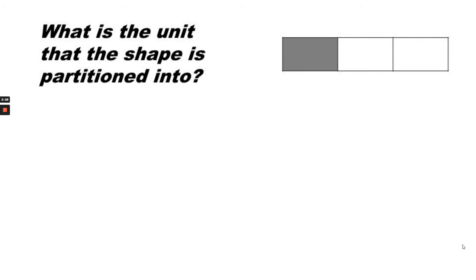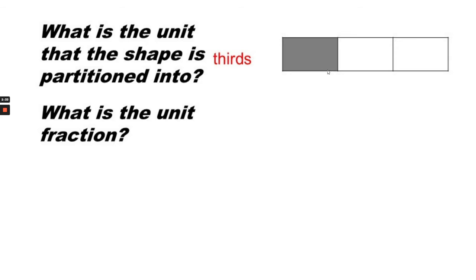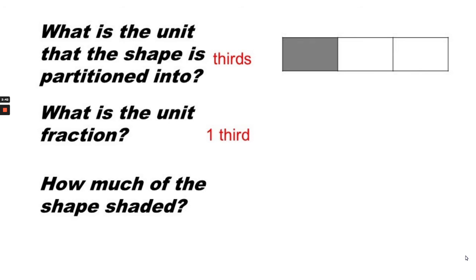What is the unit that the shape is partitioned into? Thirds, because there are 1, 2, 3 parts. So then what is the unit fraction? 1/3. The unit is one of the boxes, and there are 3 boxes in all, so 1 of the thirds. How much of the shape is shaded? 1/3.